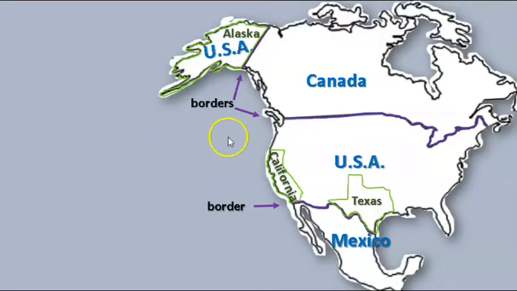Another state on the border of Canada is Washington. Washington is a state. This is not Washington, D.C. Remember that Washington, D.C. is the capital city of the United States. It's over here. But this is Washington, the state, and it borders Canada.